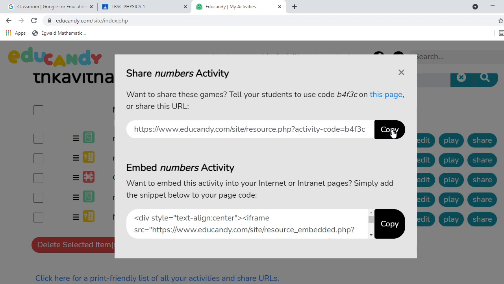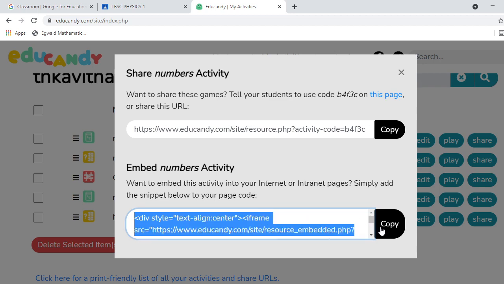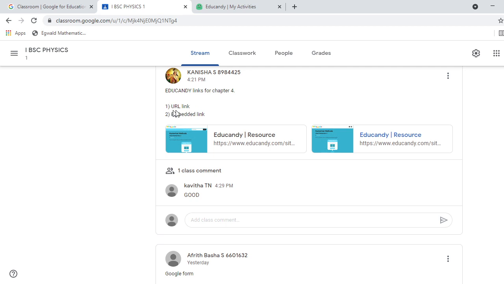If they are Educandy members, registered on the Educandy website, it's free registration only, don't worry, they can directly go with this link. Otherwise, if they are not a member, they can directly go for the quiz using this embedded code. You just copy this embedded code, and like that my students are sharing. URL code and embedded link, both they can share.